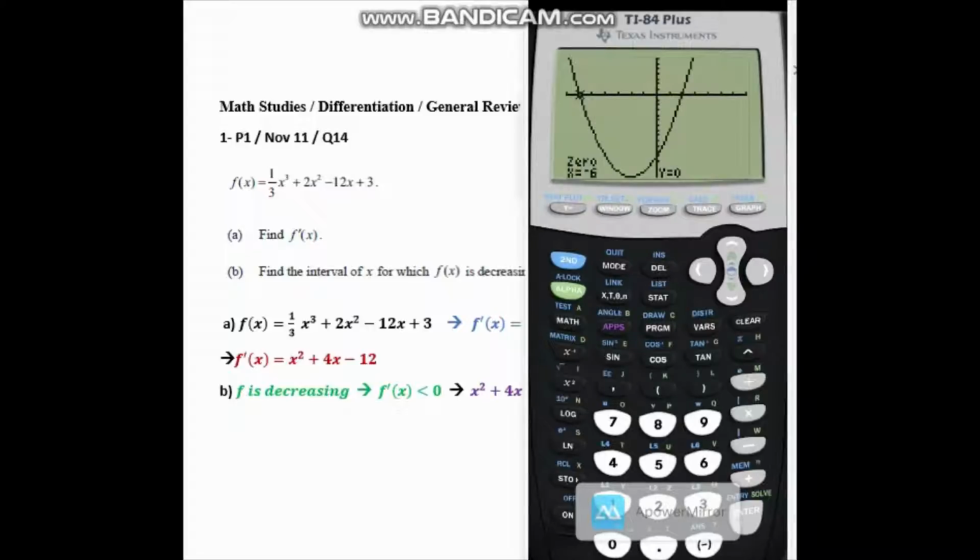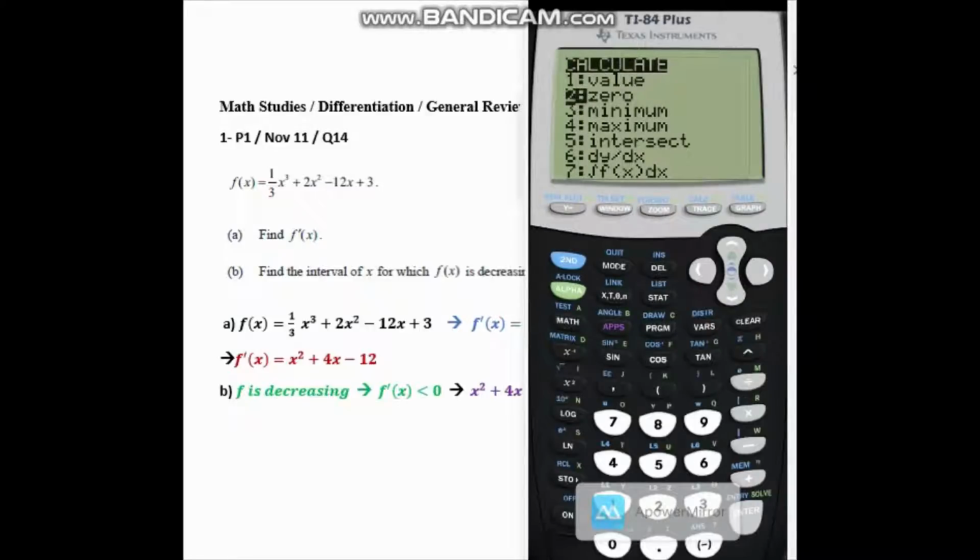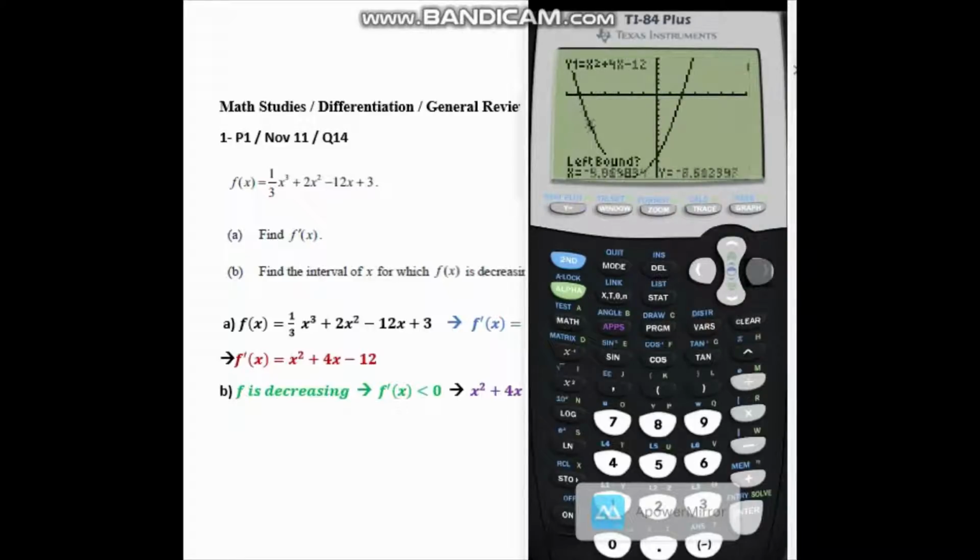As for the second intercept, I shall repeat the process. Second, trace, 0, left bound, right there, right bound, right there, and a guess. And the calculator tells me that the second 0 lies at x equals 2.